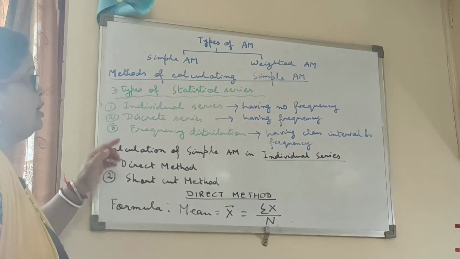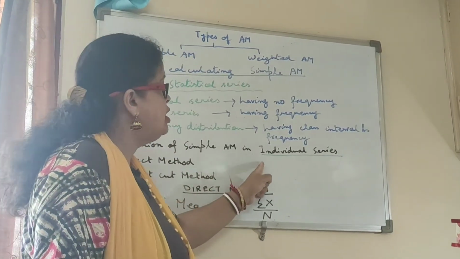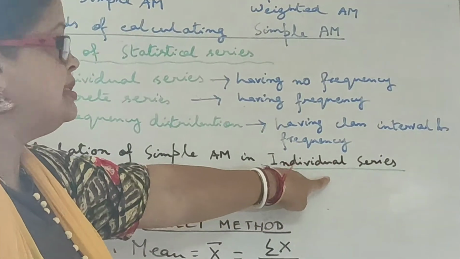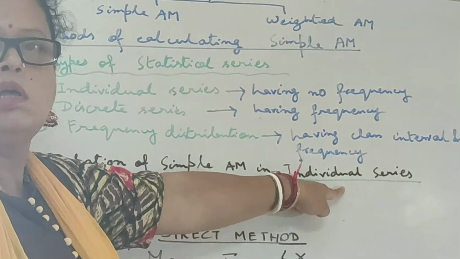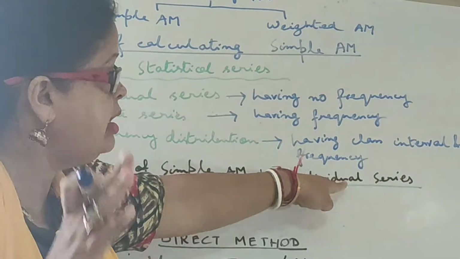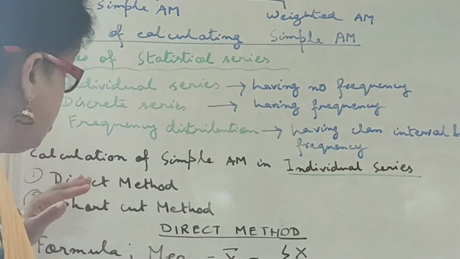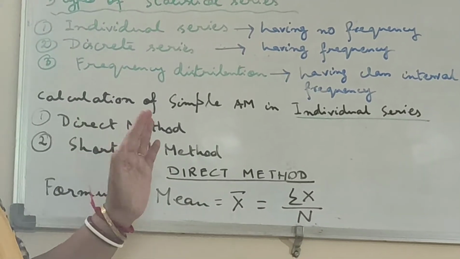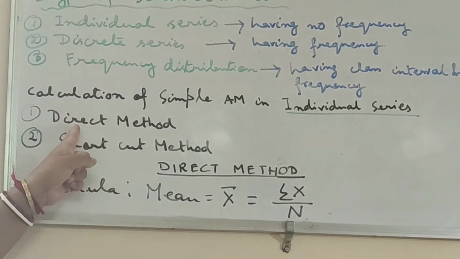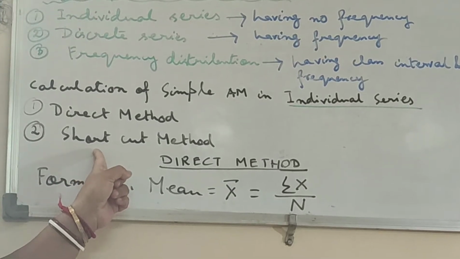So first, I'll start with calculation of simple arithmetic mean in individual series. Now here two methods are there. I can apply either direct method or I can apply shortcut method.